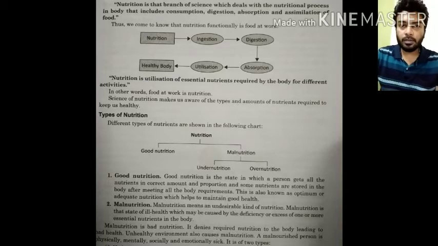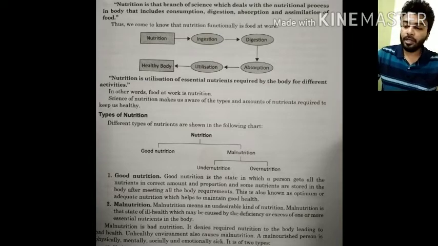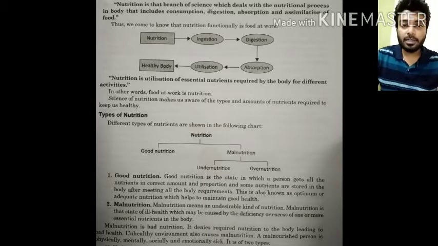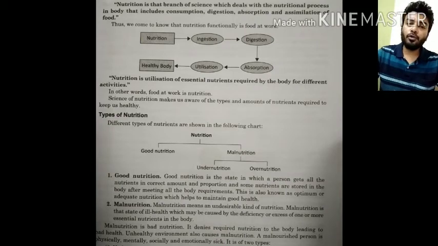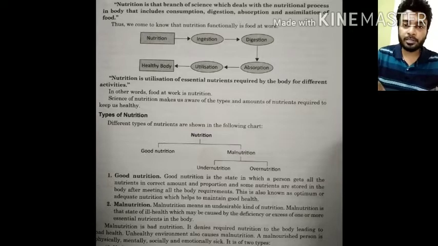Nutrition can be described in the following table. It is the ingestion of food, and the food which we ingest or consume is then digested, and after digestion comes absorption. That is, the body absorbs the different nutrients from the foods we consume, and the rest of the food is excreted. Then comes utilization. The major part of this whole process is utilization: how your body utilizes the nutrients which have been absorbed.